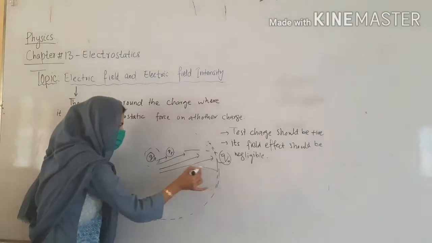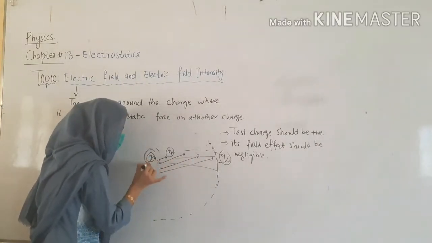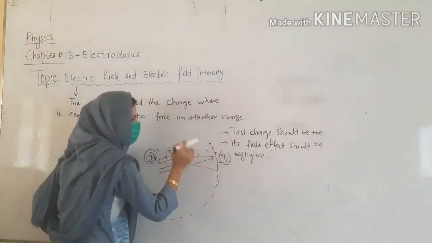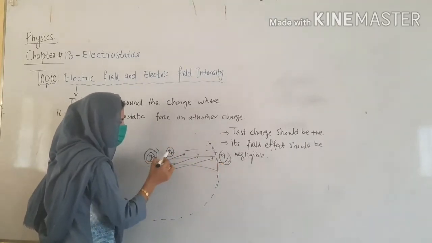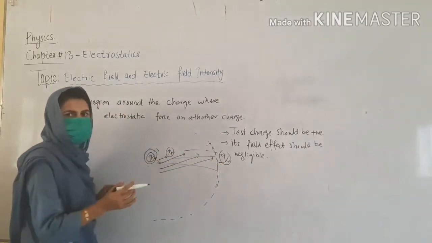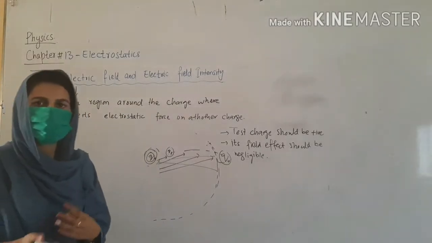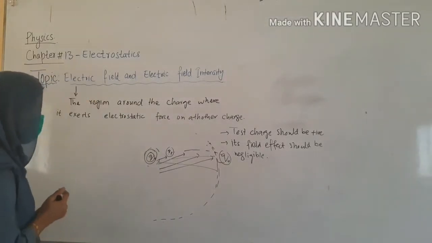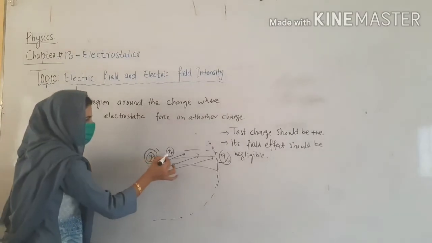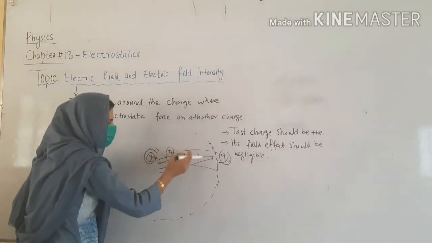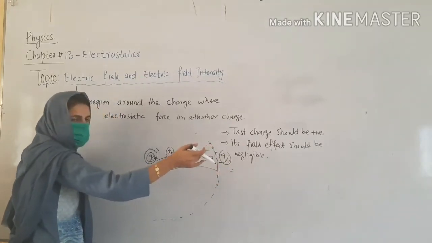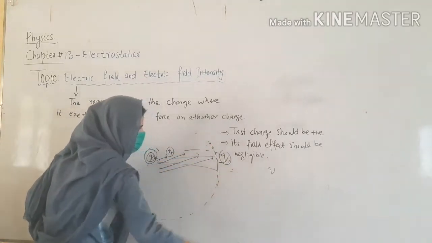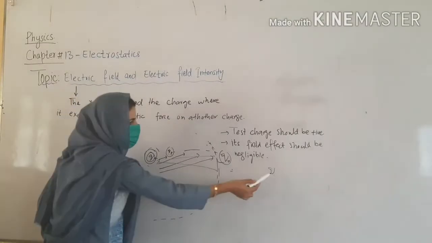So this is the region where this charge will affect the test charge, or exert some electrostatic force of attraction or repulsion. If it is a negative charge, the test charge will be attracted towards it around this region, and at a certain distance it will show no attraction.